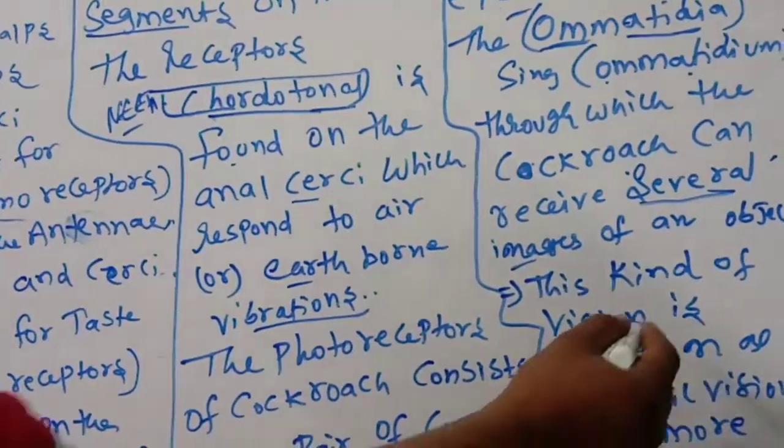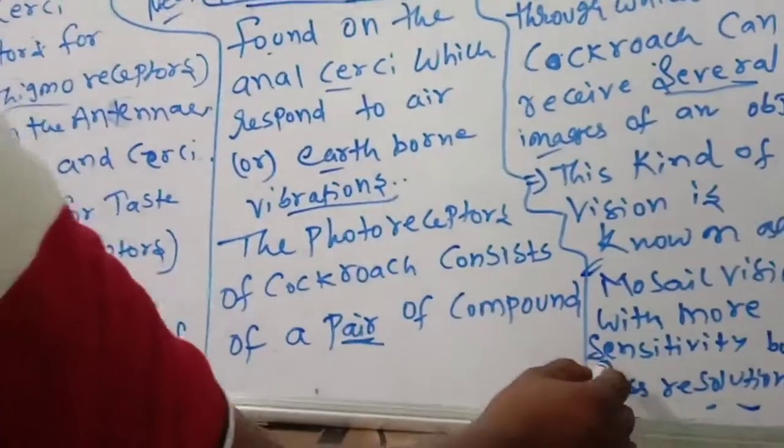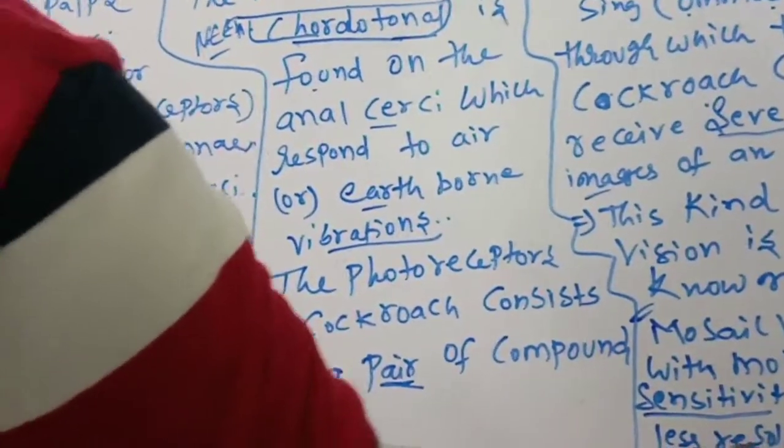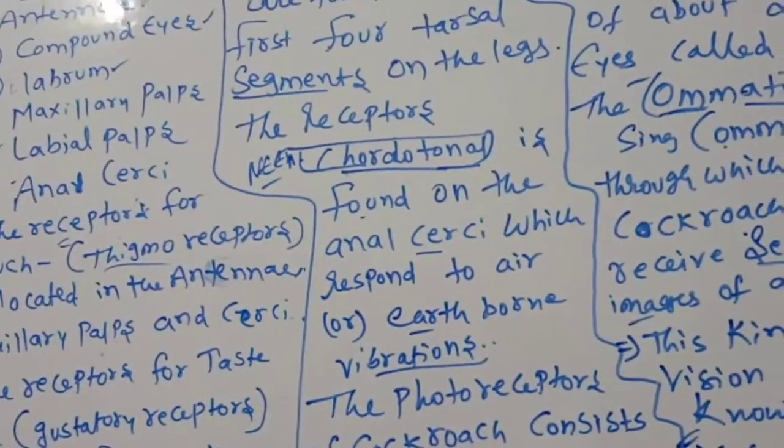This kind of vision is known as mosaic vision, with more sensitivity but less resolution. More sensitivity but less resolution.